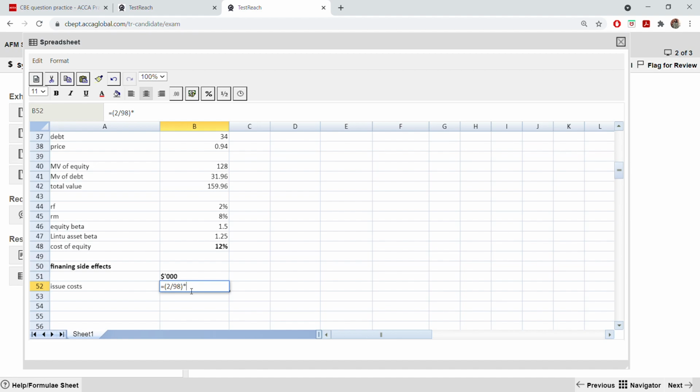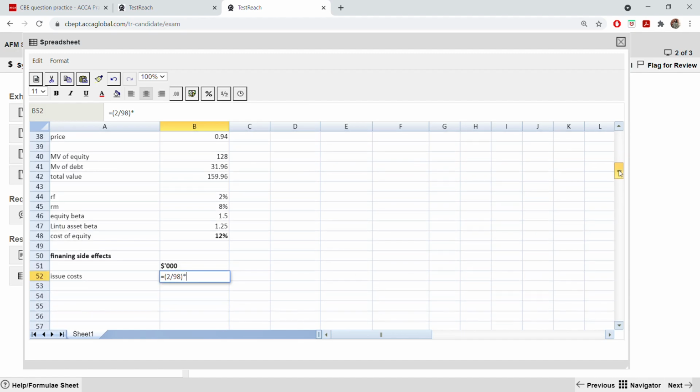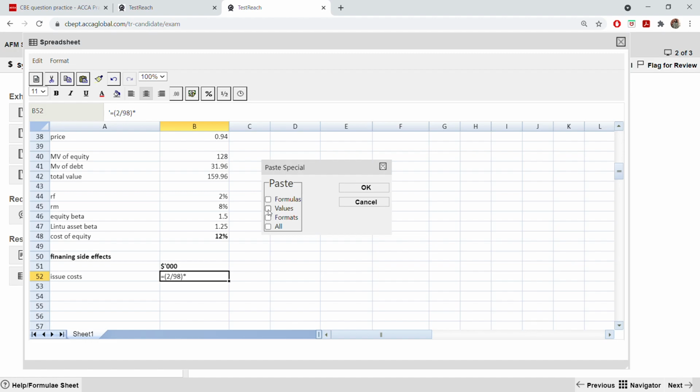Multiply, paste special, just the values. No, it didn't perform the function, so just take 42.97. It is in millions, so equal to 2 divided by 98. Close the bracket. Then multiply by.